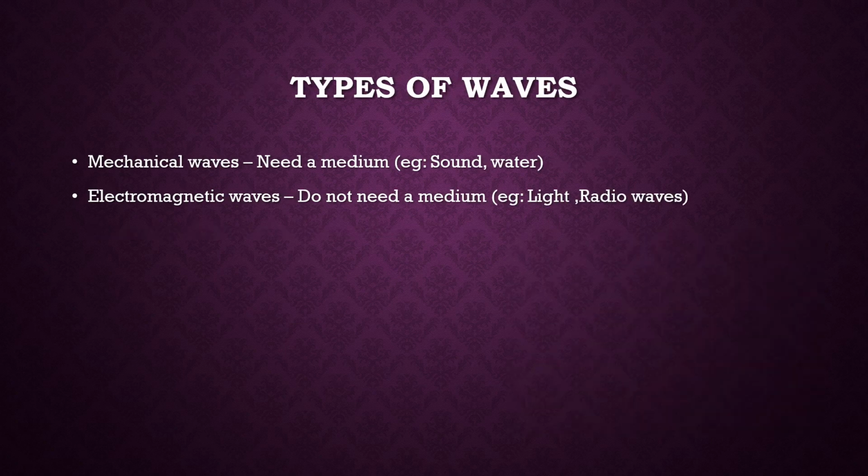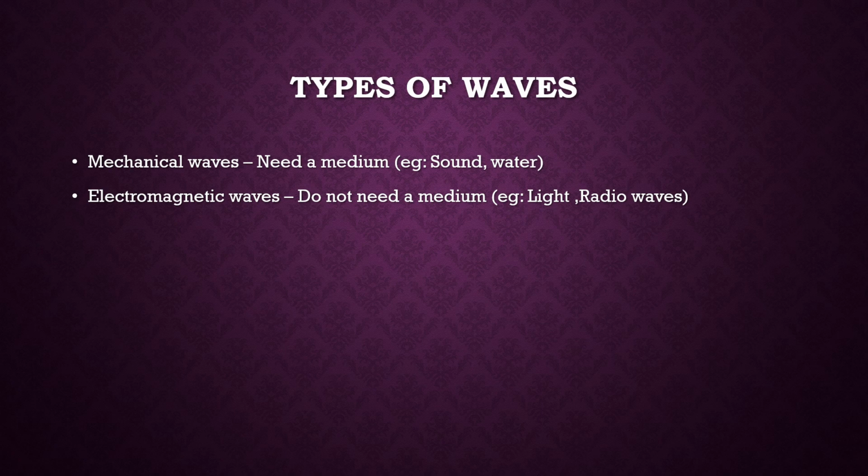Next we are discussing the types of waves. Depending on the medium of propagation, we can divide waves into two types. The first one is mechanical wave and the second one is electromagnetic wave. Mechanical waves need a medium for their propagation. So this type of wave will only travel through a medium. Examples are sound and water waves.